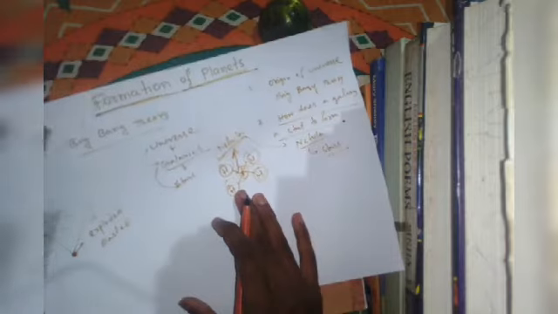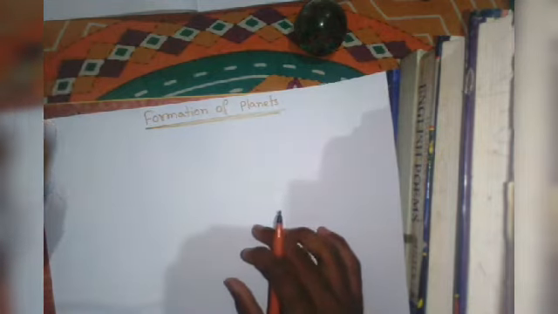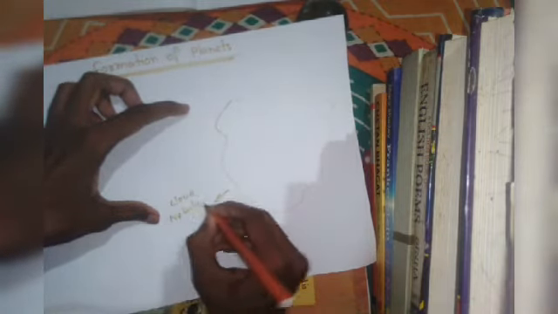Now if we want to know about the formation of planets, we should understand it step by step. The first step is that suppose this is the cloud nebula from where the stars have formed.